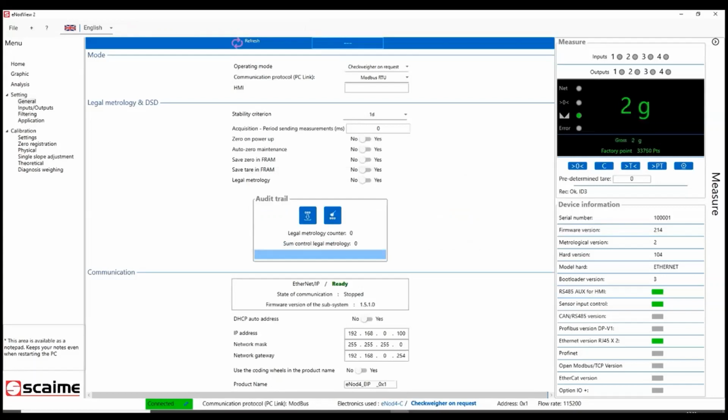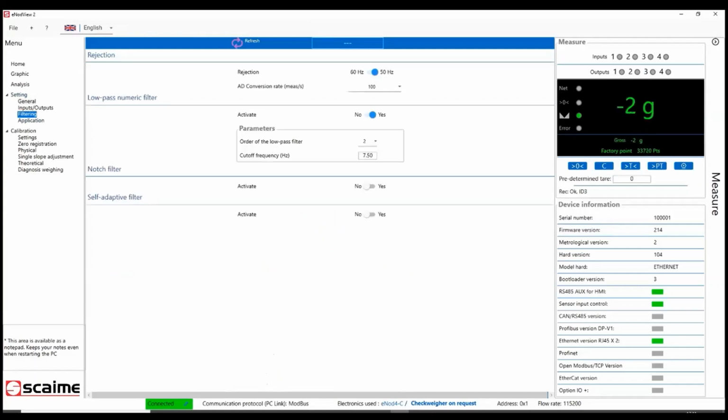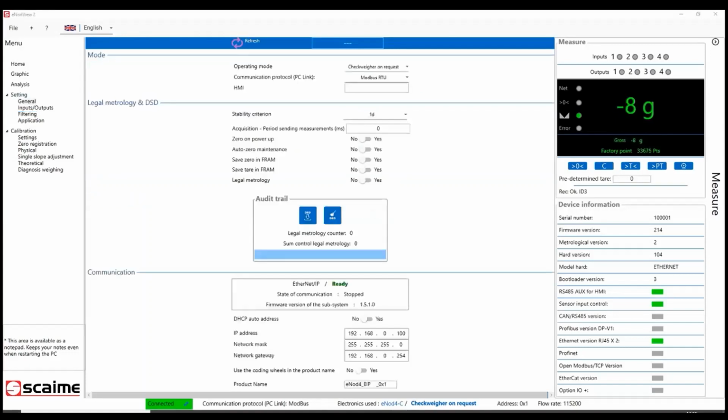Okay, I can control that my filters are well applied. It's okay, so I can go in application to configure my checkwire.